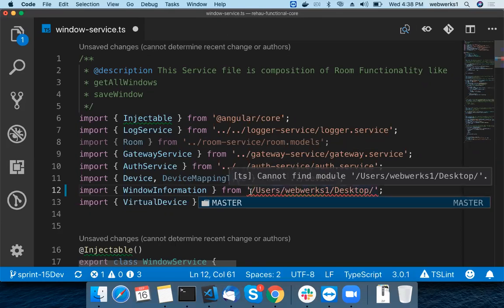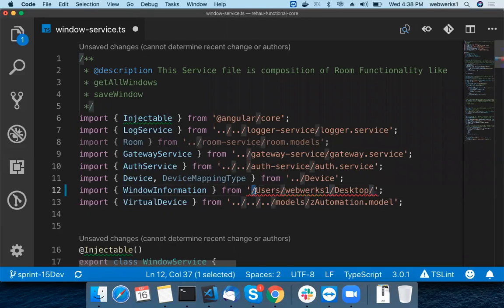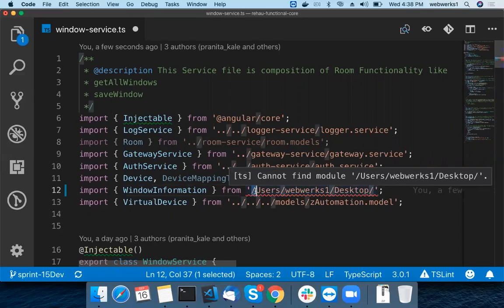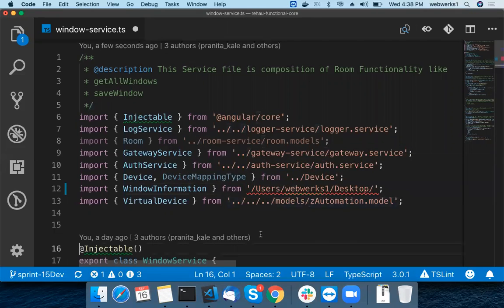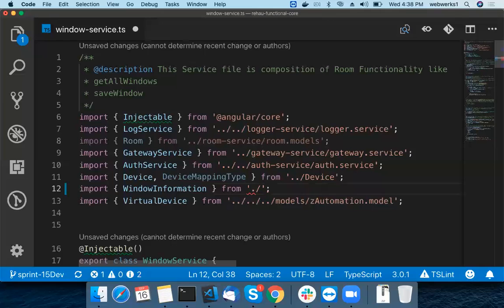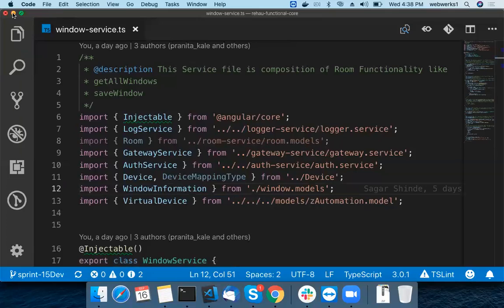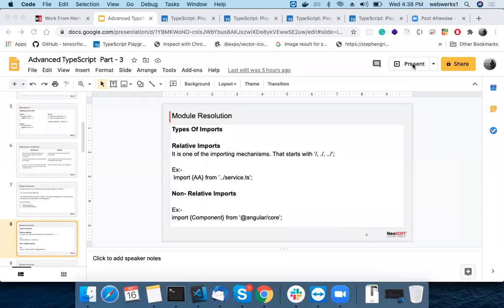So this slash means the absolute path, sorry, not the position in the HTML web, but the absolute path. It is going to directly hit the computer's base path. Let me change that, or else my code is going to die. Okay, let's move back. Hope you understand the dot slash and slash meaning.